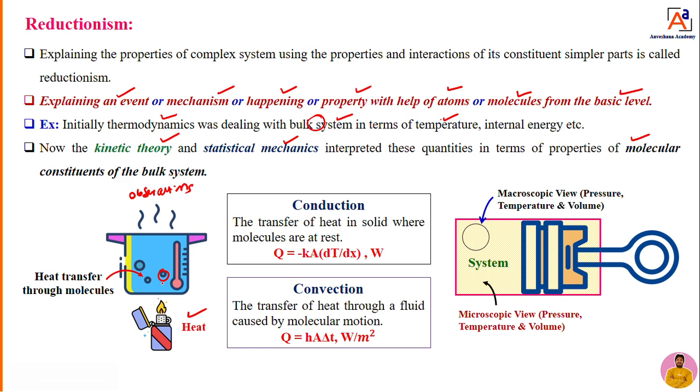Now you can take here: in general you can tell heat transfer is happening, but what type of heat is getting transferred? Whether it is conduction. If it is conduction, what is the reason for that conduction heat transfer? That conduction heat transfer was explained by one of the greatest scientists, Fourier. He gave one law towards conduction heat transfer, which we can call Fourier's law of conduction. What he explained is how heat is getting transferred. You can take it here now. So you are supplying heat here now.